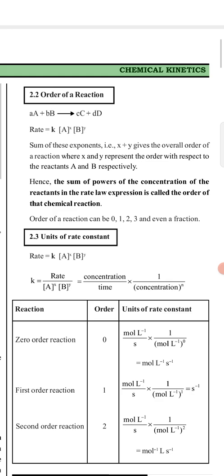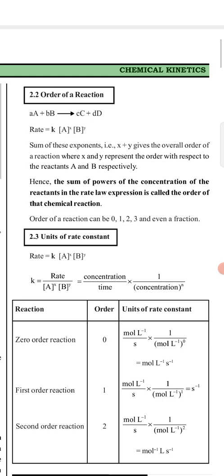So the overall order of the reaction is the sum of the exponents x and y. So x plus y is the overall order of the reaction, or we can say the sum of the powers of the concentrations of the reactants in the rate law is called the order of the reaction.